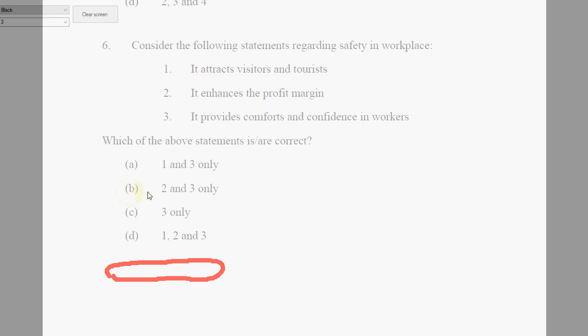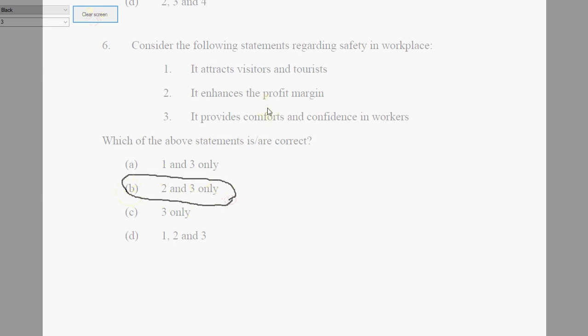So choice B is the correct choice here, where 2 and 3 are correct regarding the safety of the workplace. It attracts tourists, visitors is something that's not a part of it, and that's not the sole reason for having the safety, although it is a consequence.